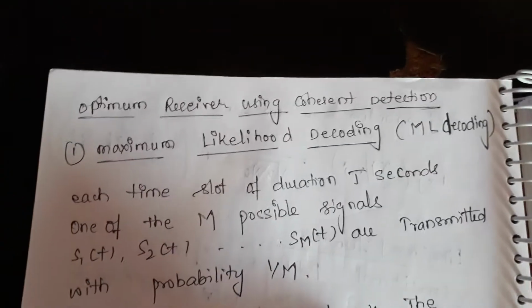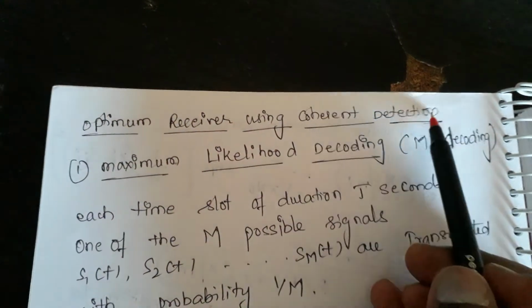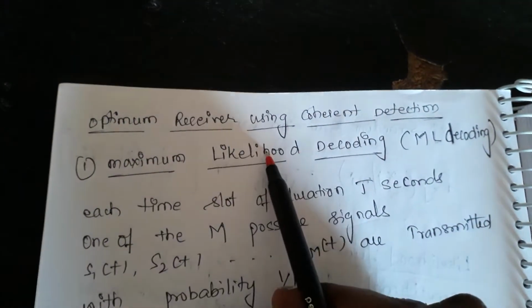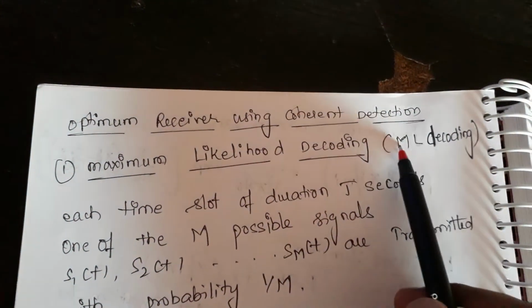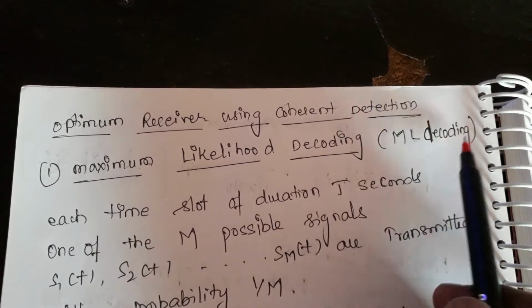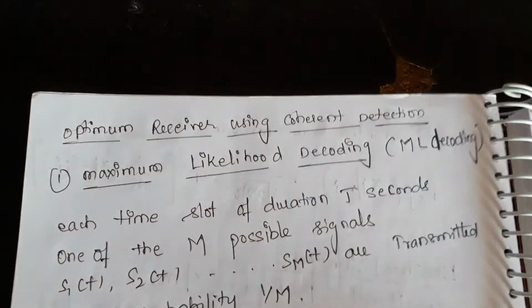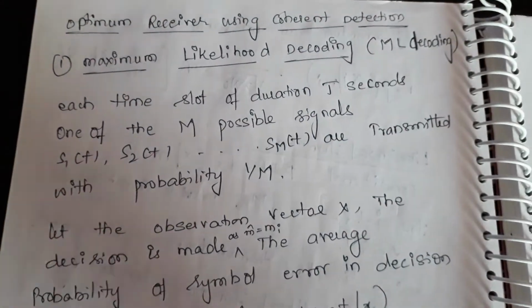Now I'm going for a very important topic: the optimum receiver using coherent detection, maximum likelihood decoding. In the exam they may ask what is ML decoding, maximum likelihood decoding. What's the guarantee that I have sent this and received that?